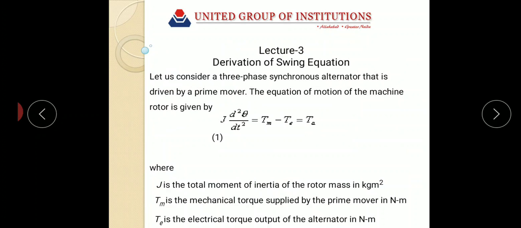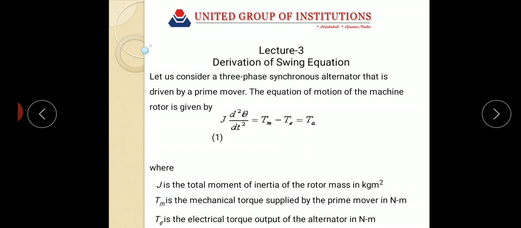The equation governing the motion of the rotor of a synchronous machine is based on the elementary principle in dynamics, which states that accelerating torque is the product of the moment of inertia of the rotor times its angular acceleration. So this is the elementary principle.